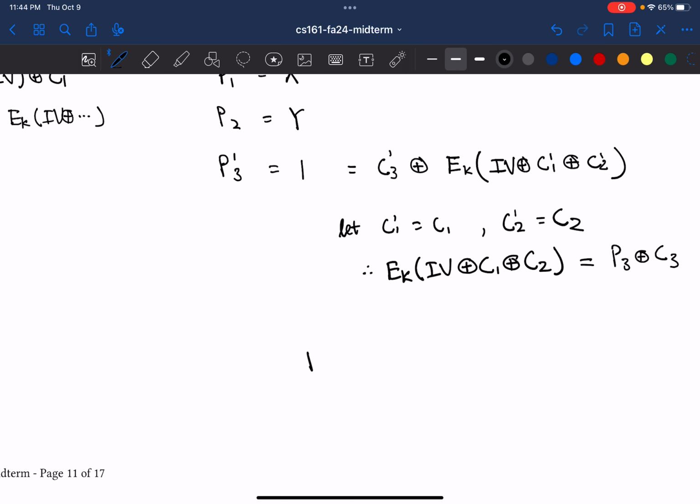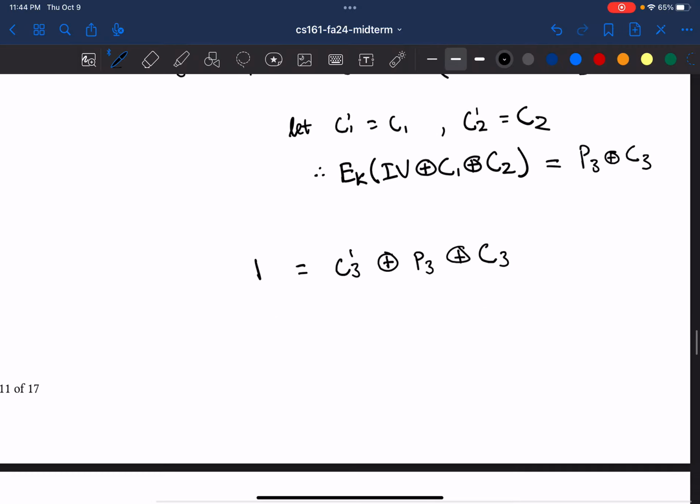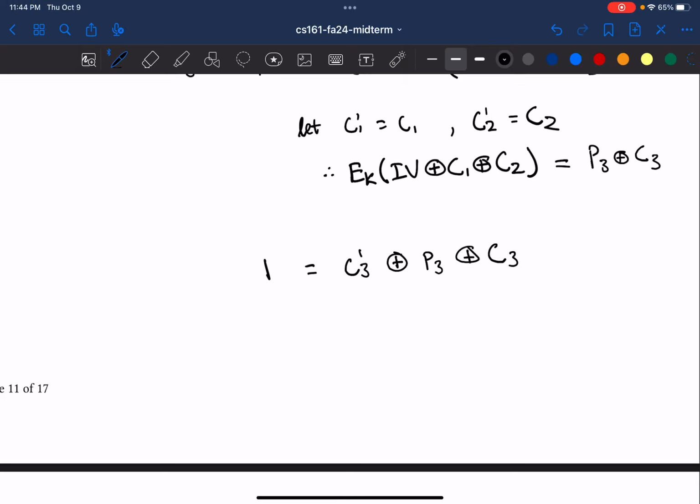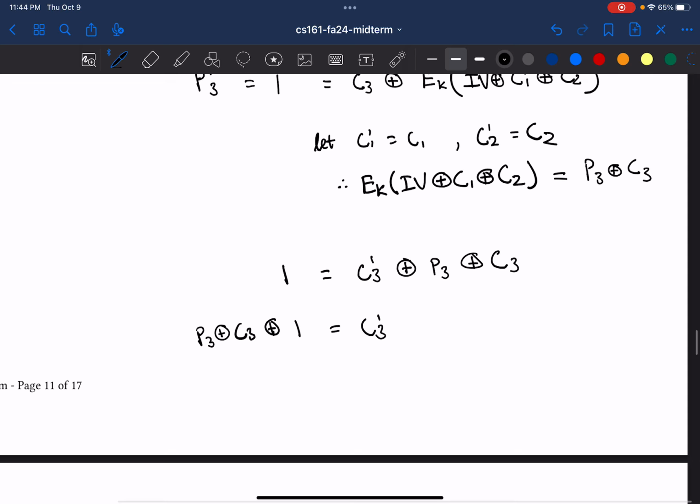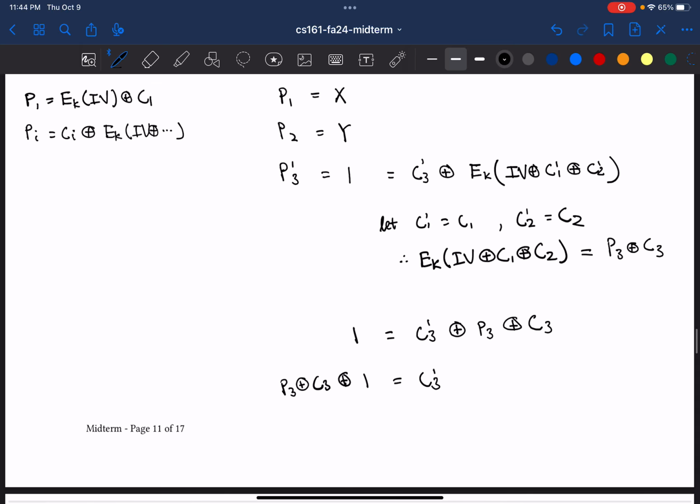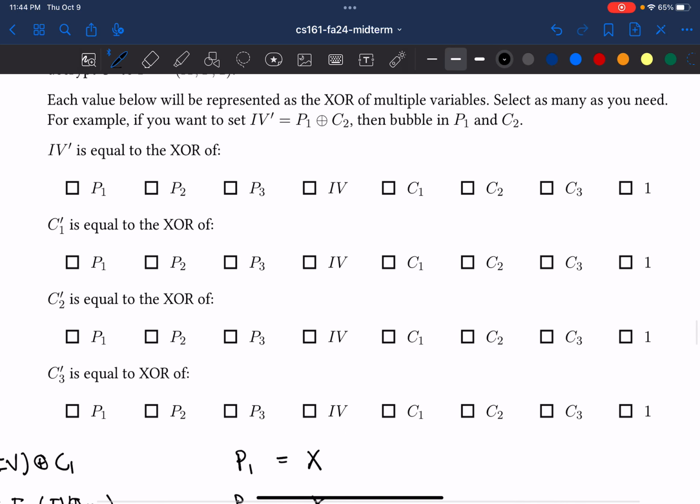And so putting this back inside the equation, we have something like this. And because we want to solve for C prime, we can isolate everything by XORing both sides with this. And so what we get is something like that, and that's my final answer. Of course, keeping IV the same. And so that's what we can select.